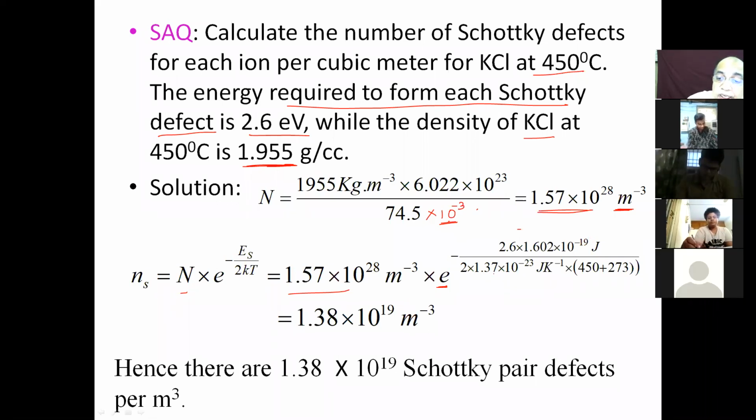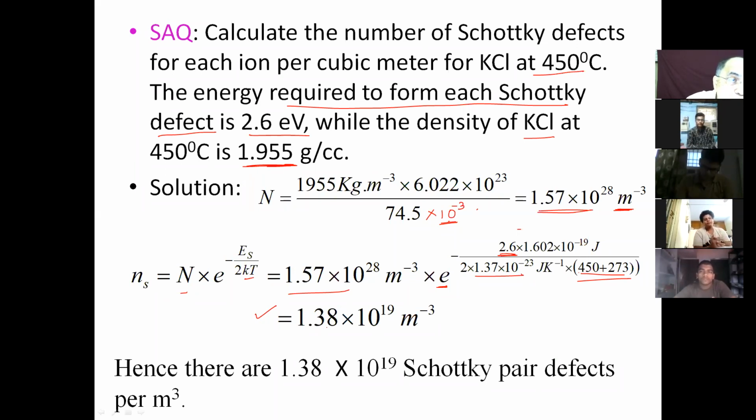So 2 K, the Boltzmann constant value, because we have used one defect creation, not per mole. Had it been per mole, then it is R, that is 8.3 joules per Kelvin per mole, but it is 1, therefore it is only joules per Kelvin, not per mole. And this is in Kelvin scale, 450 plus 273.